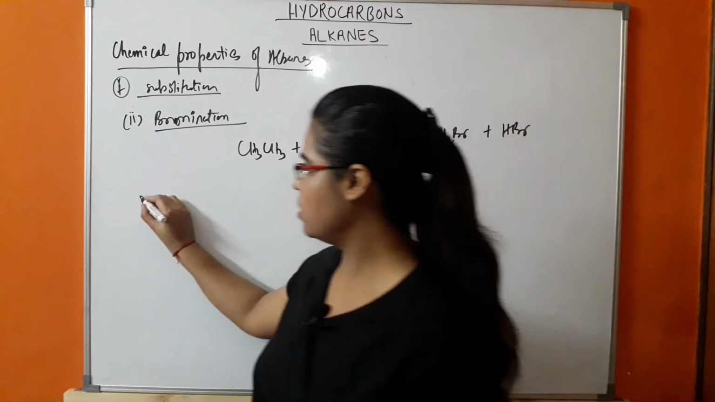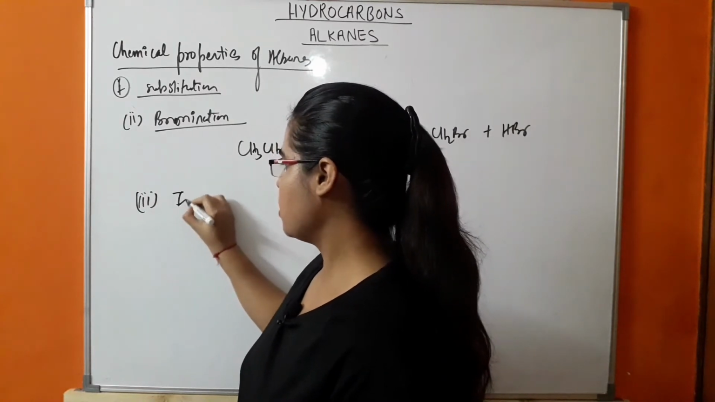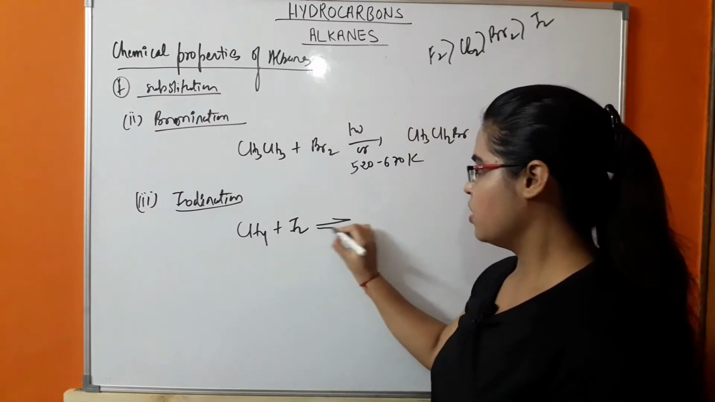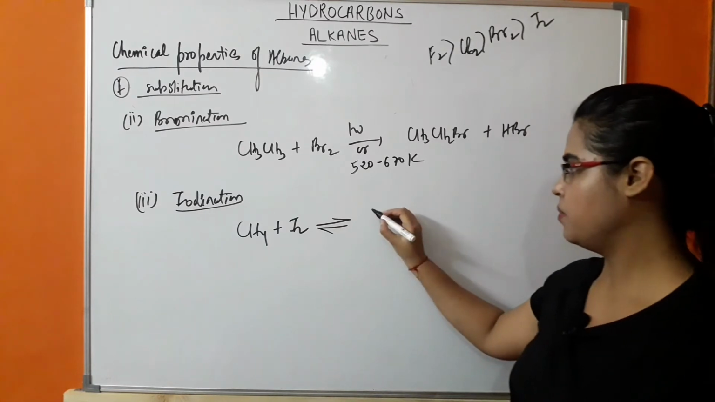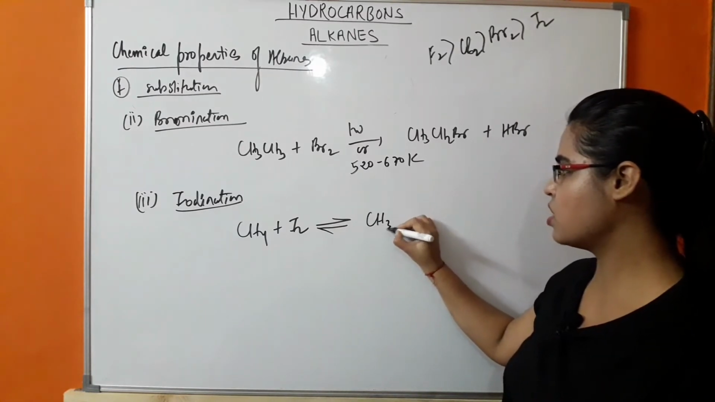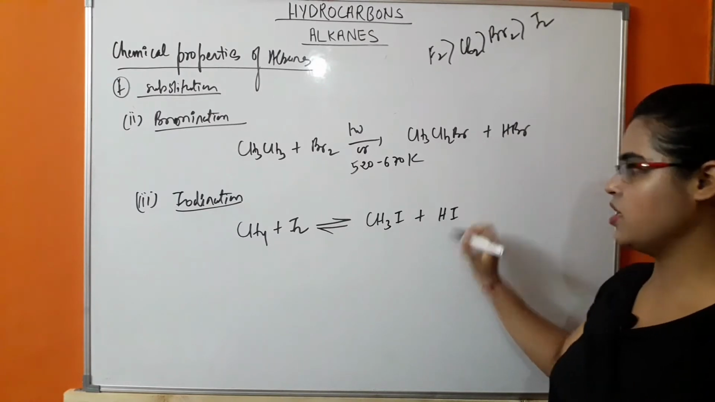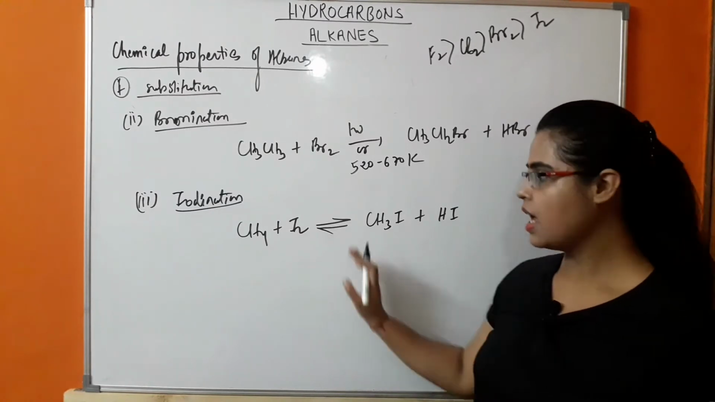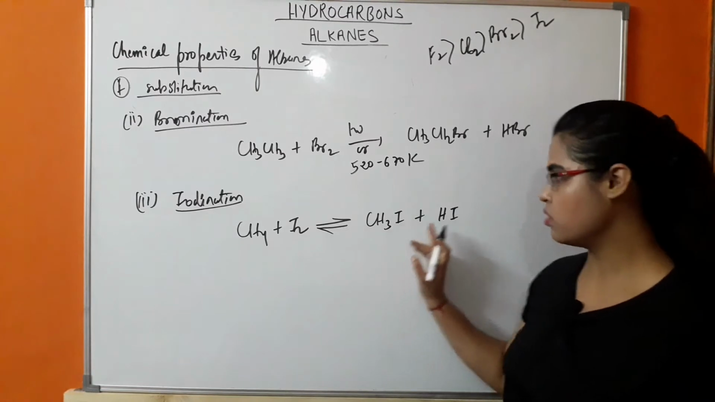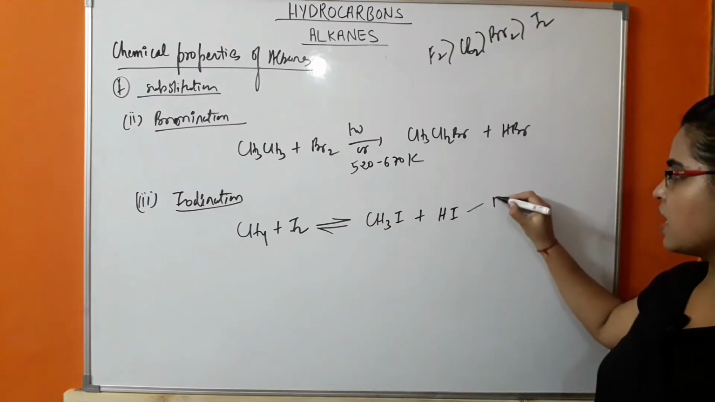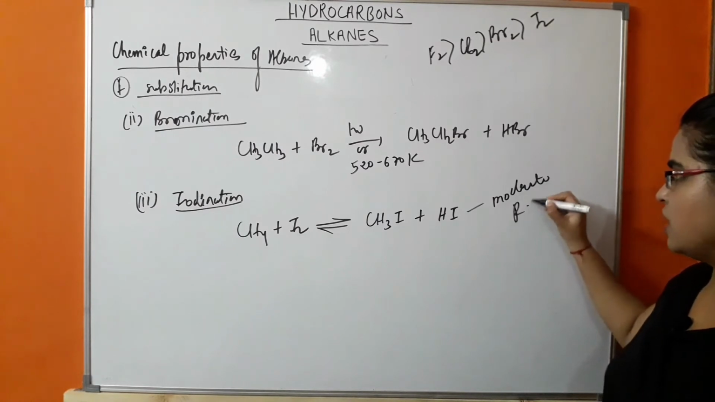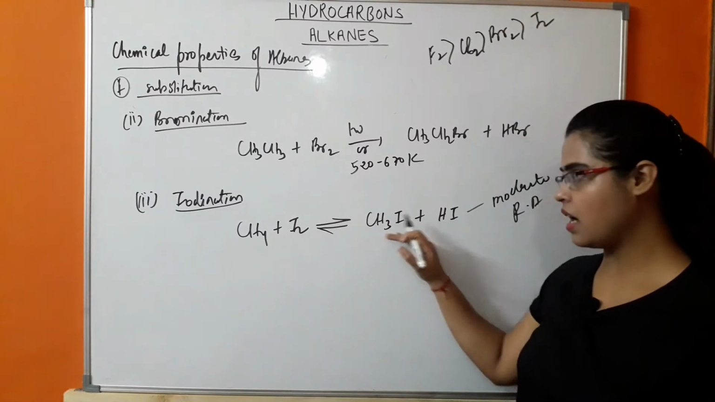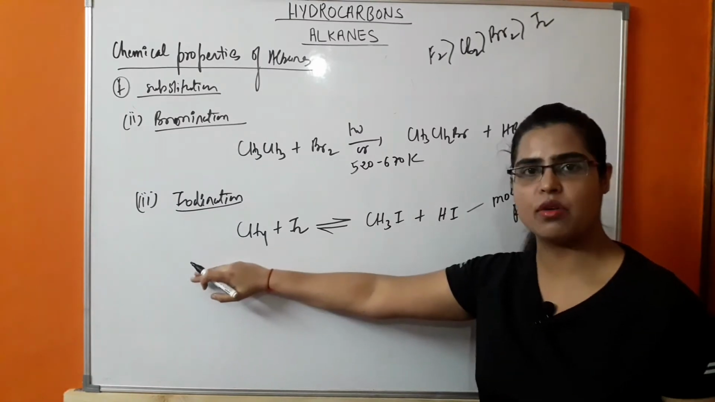Next reaction, third, is iodination. In the presence of iodine, the reaction will occur in a reversible manner. So there will be formation of CH3I and removal of HI. This reaction is reversible because the reaction is very less vigorous, okay? And also because of the HI. This HI behaves as a moderate reducing agent, so it will again react with this methyl iodide. The reaction will shift towards the backward direction.